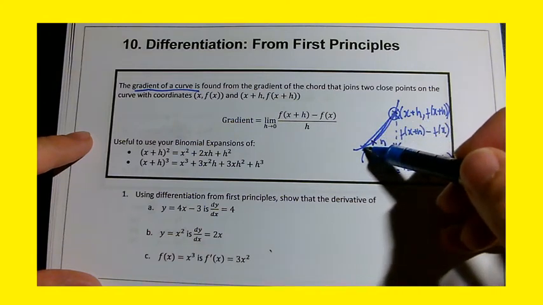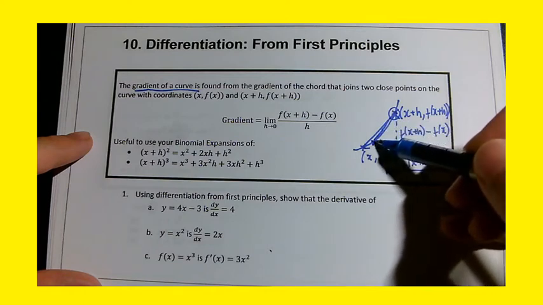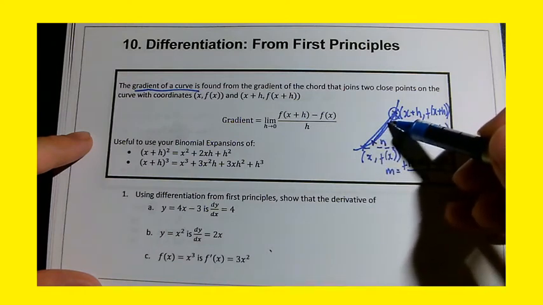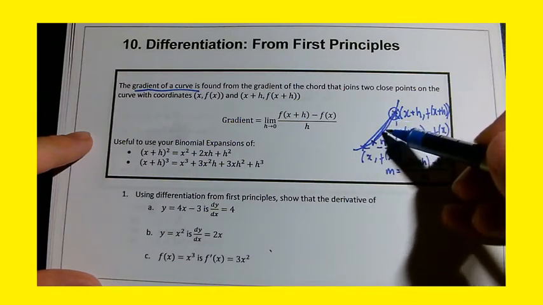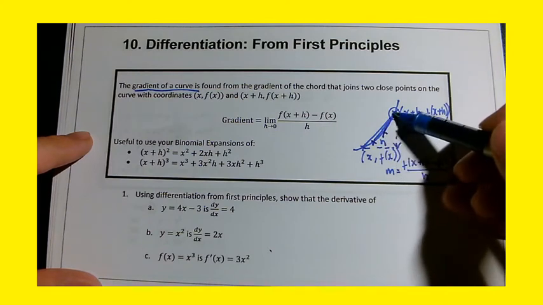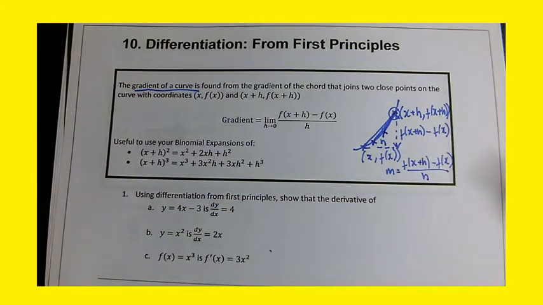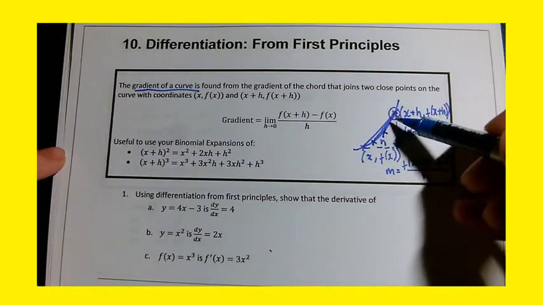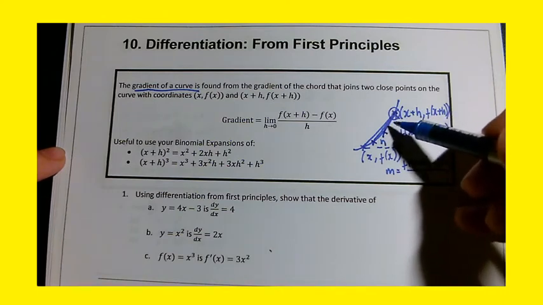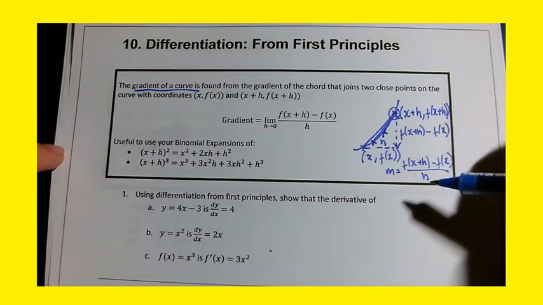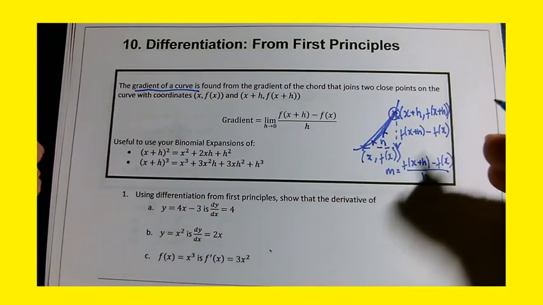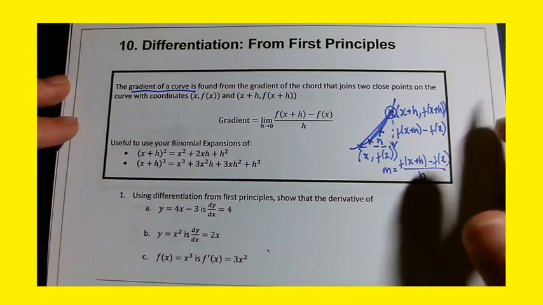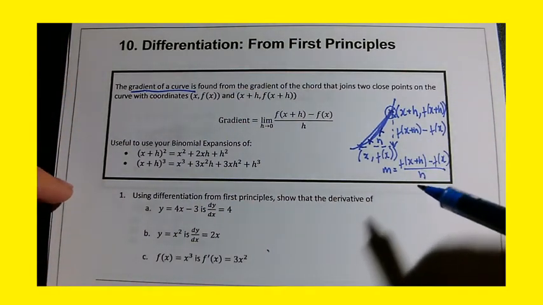So imagine I'll move from there to there. You see that the chord is getting closer to the gradient of the curve. What if I move that point upwards a bit more? You can see it's getting closer and closer. So what we're trying to do here is shift one point closer and closer to the point which we want to find the gradient of, and that theory will inform the differentiation from first principles formula, which is given here.